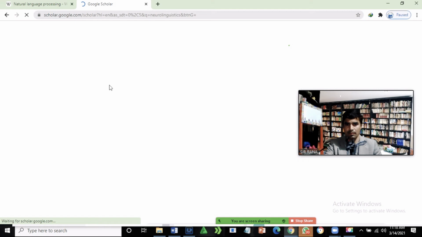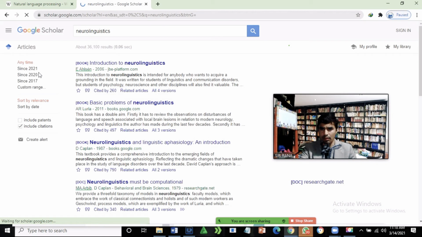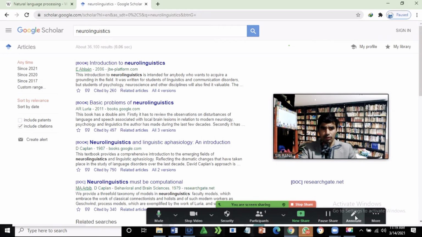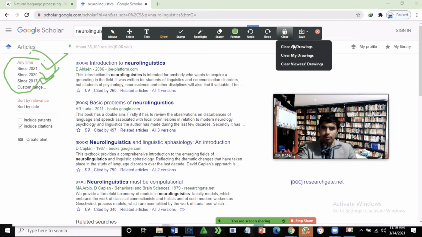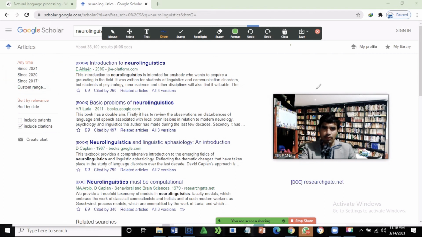Over here you can see that since 2021, since 2000, you have all the information. Just look over here. You can see that in 2021 you have articles, 2020, 2017. So these are the articles you can find in Google Scholar. Google Scholar provides a lot of help, especially for researchers.